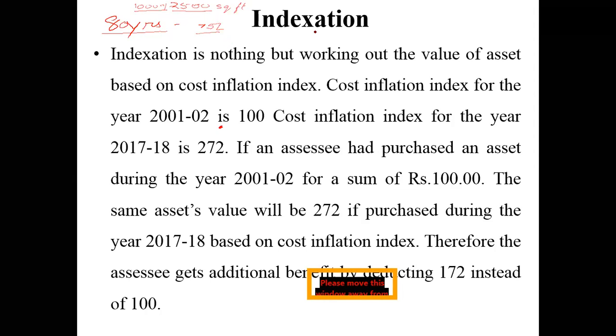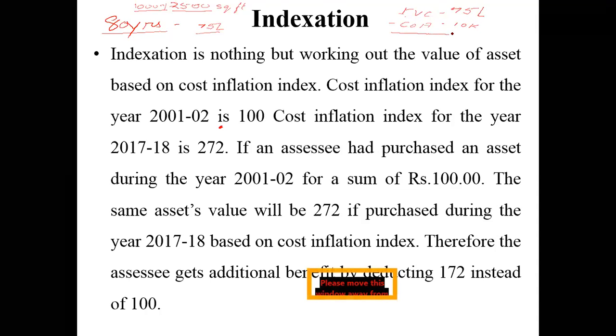Now, my full value of consideration is going to be 75 lakhs. Less, what is my cost of acquisition? At what price did I acquire this house? I acquired this house for only 10,000 rupees.